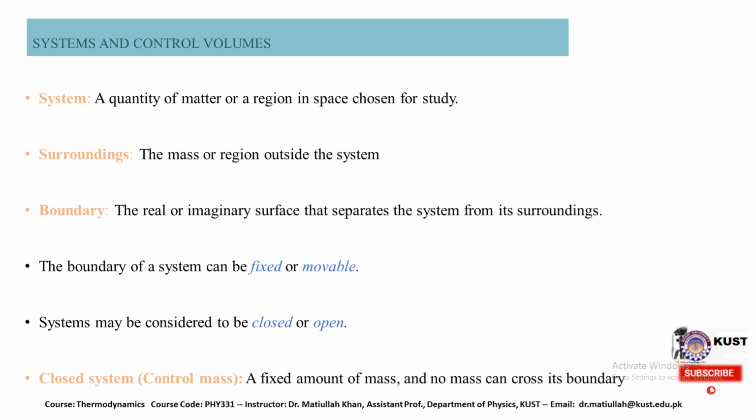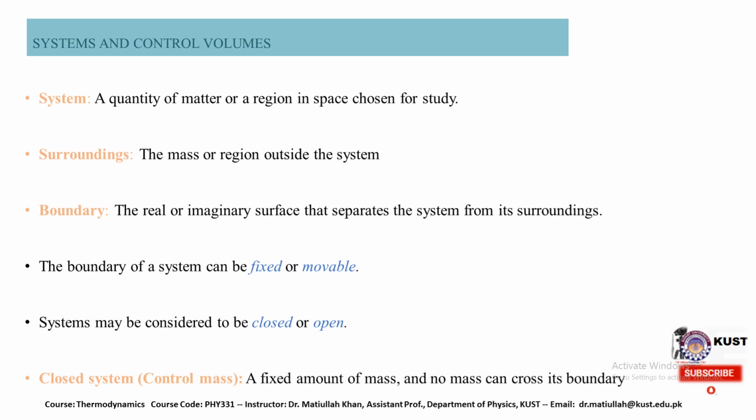We have the boundary, that is actually the boundary between the system and surrounding. The real or imaginary surface that separates the system from the surrounding is called the boundary. So that is actually the boundary, or the barrier, or the region or the space in between the system and surrounding, which is called the boundary.